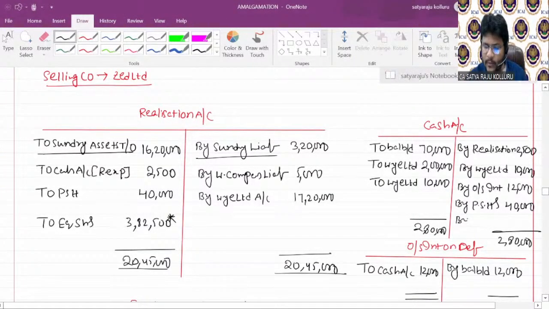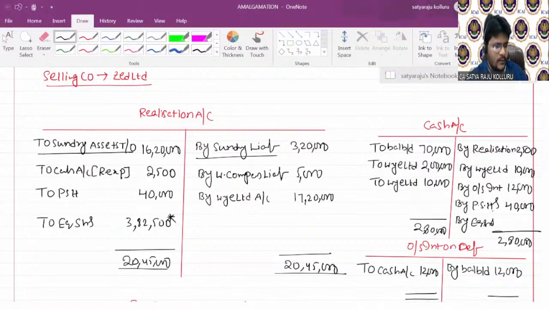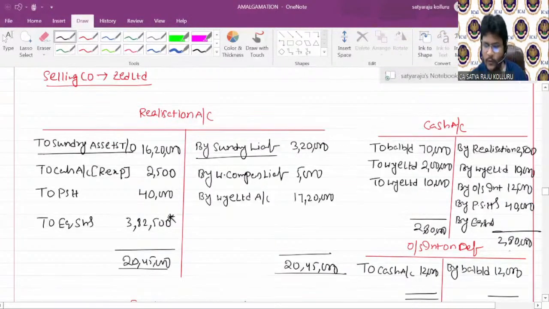The balance you can transfer to equity shareholders account. How much is the balance here? 2,500 plus 12,000 plus 40,000, 54,500 minus 2,80,000. So I got 2,25,500, guys.